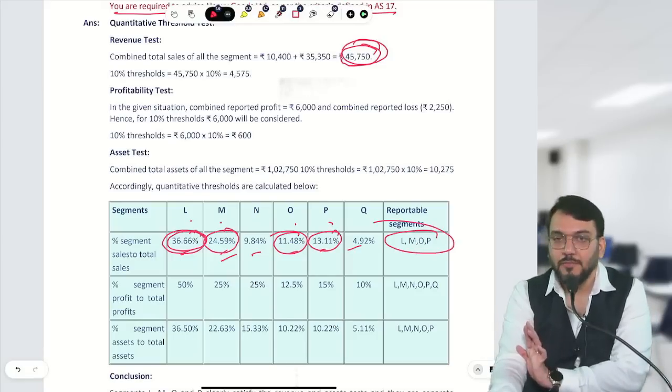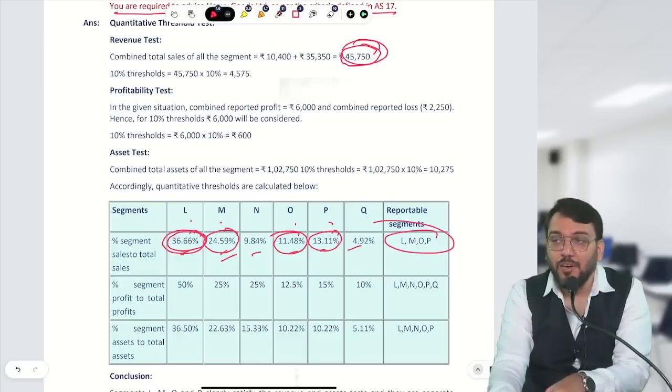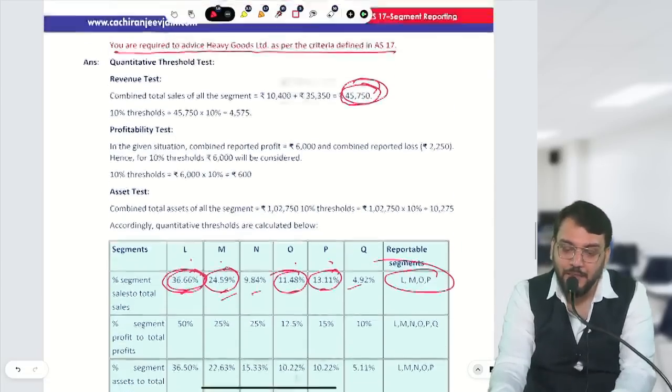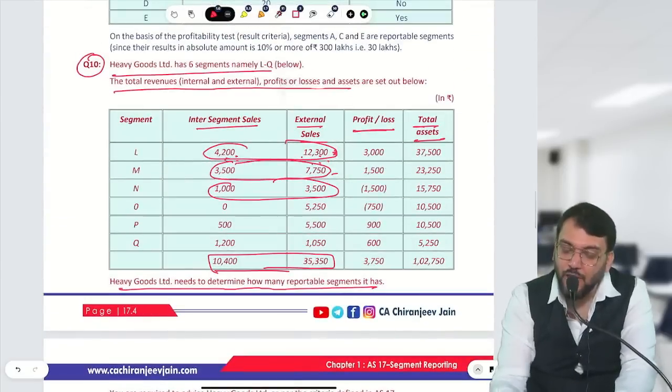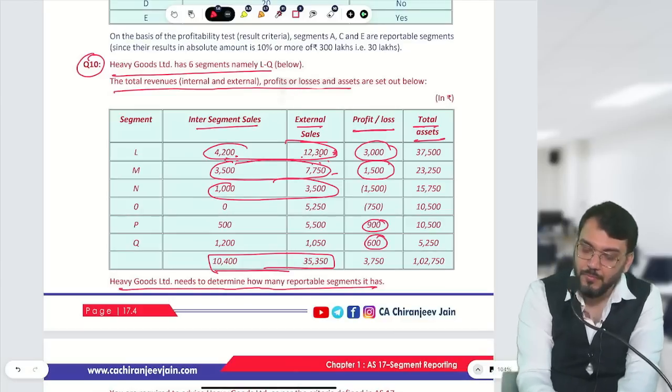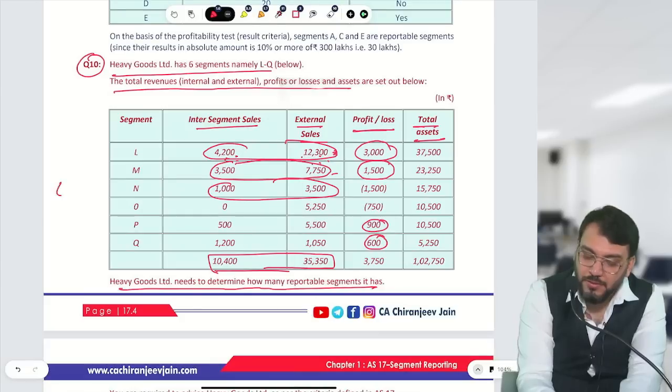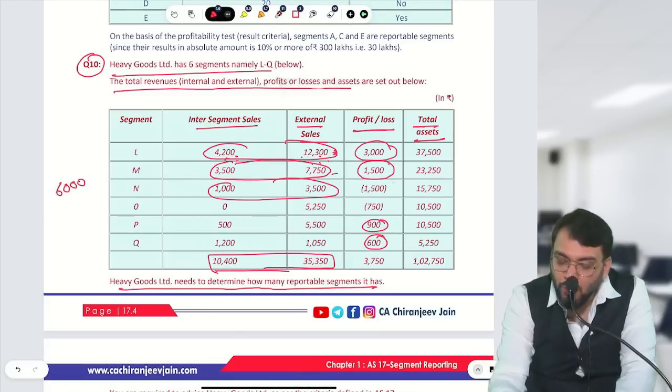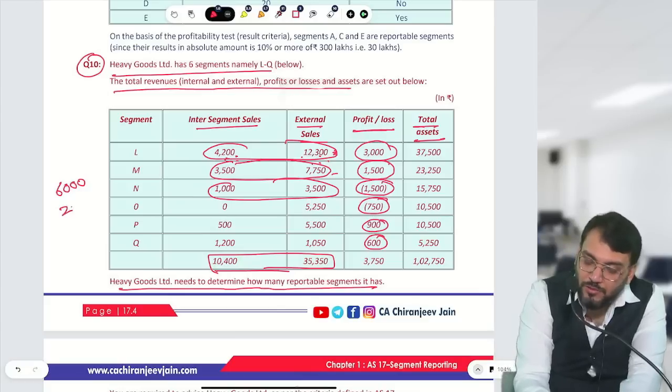Understood? But presentation is very important. They will give marks for presentation, how you are writing. Okay? Now coming to profit and loss. So first in this case, what will you do? First you should do the total of segment profit: 3,000 plus 1,500 plus 900 plus 600. How much? 6,000, correct? Then you should do the total of loss: 1,500 plus 750. How much? 2,000. But which one is greater in absolute term?